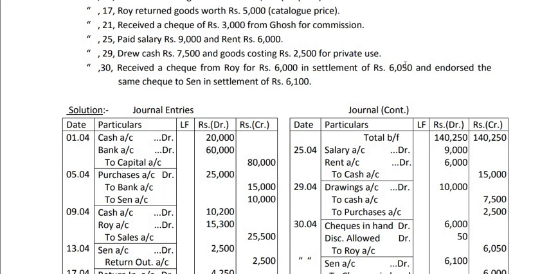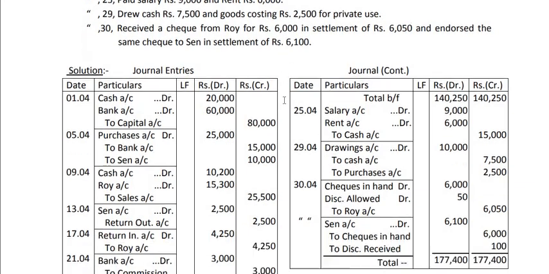So it is checks in hand account debit 6000 and it is received in settlement of 6050. That means 50 we are not receiving. This 50 will be called discount allowed. So we will debit discount allowed 50. So checks in hand account debit 6000, discount allowed account debit 50, to Roy, because all these things are happening from Roy. Roy is giving the check, so Roy will be credited. Roy is our debtor. Now he is credited here because he is paying. So checks in hand account debit, discount allowed account debit to Roy account 6050.